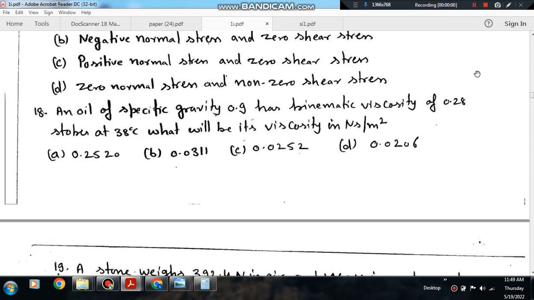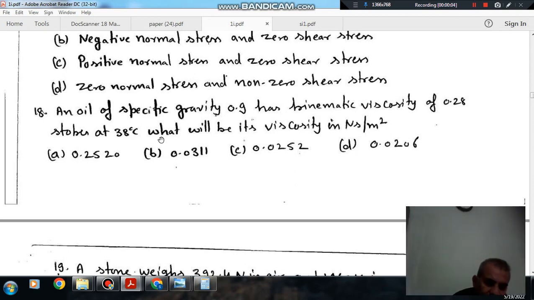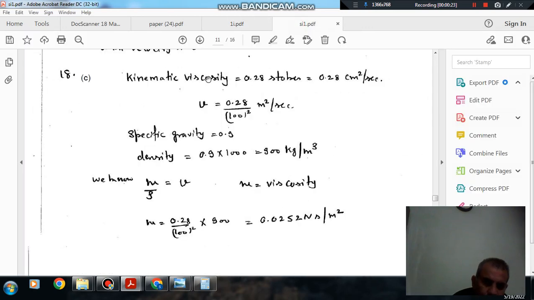Hello, welcome again. Oil of specific gravity 0.9 and kinematic viscosity 0.28 stokes at 38 degrees Celsius. What will be its viscosity in Newton second per meter square? Option A 0.2520, option B 0.0311, option C 0.0252, option D 0.0206.